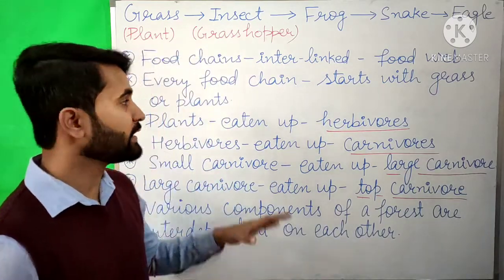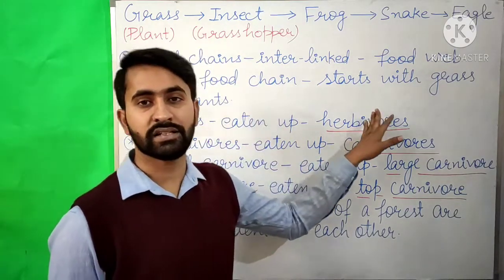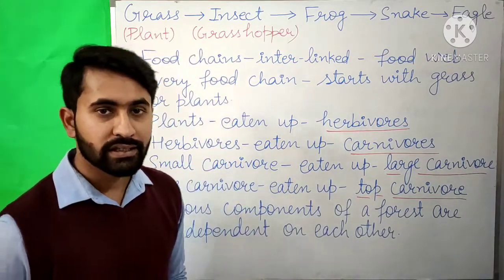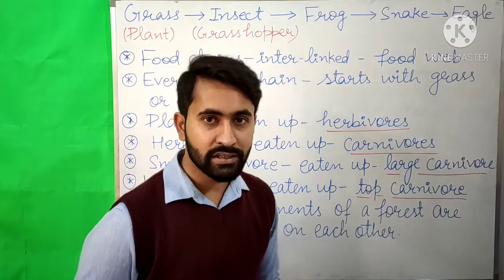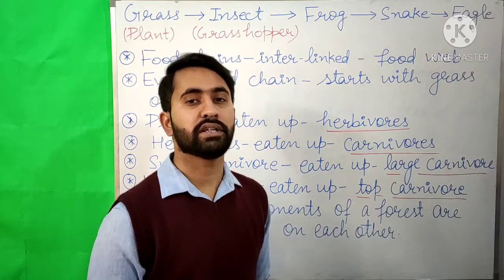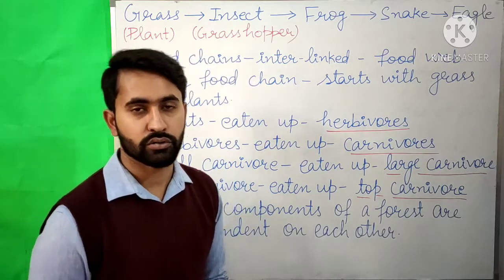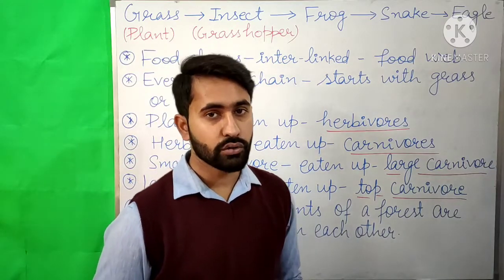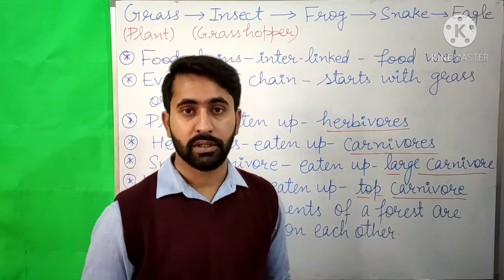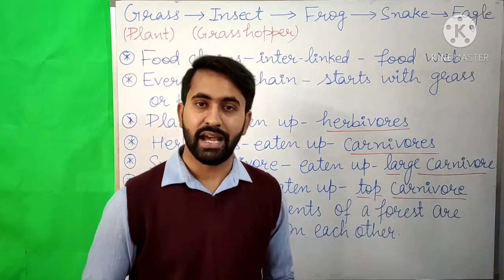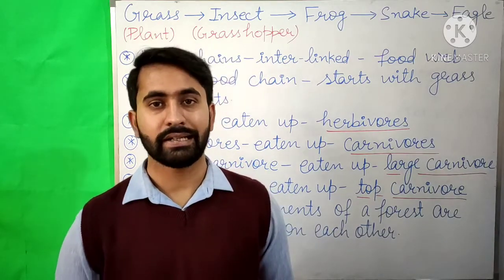Every food chain in the forest starts with the grass or the plants. That's why the plants are known as producers, because they are making the food for other organisms also. The plants are also known as autotrophs because they prepare their own food. So the first step in every food chain is plants.